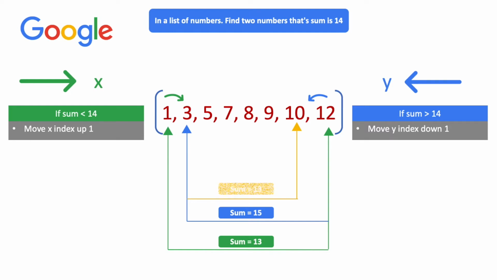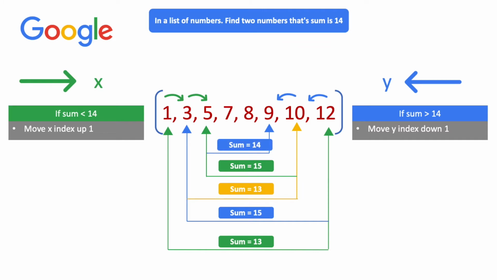10 plus 3 is 13, which is again now lower than 14. Let's increase an index, which is 5 plus 10, back up to 15. Almost there though. So let's decrease an index, and 9 plus 5, where we found the solution of 14. This solution is extremely fast at finding the solution compared to the first option where we did a double nested loop. So let's code this solution.